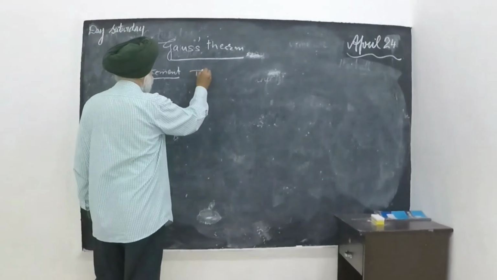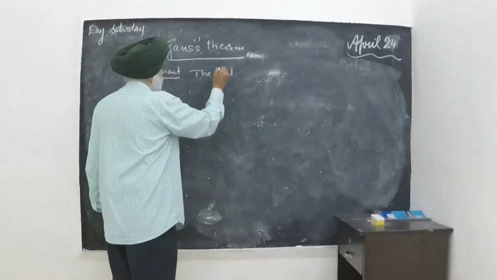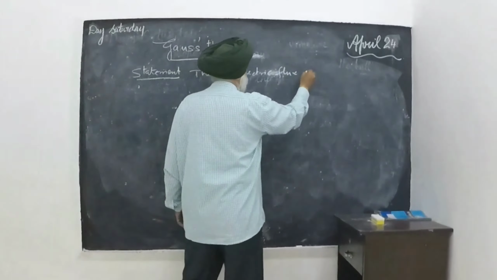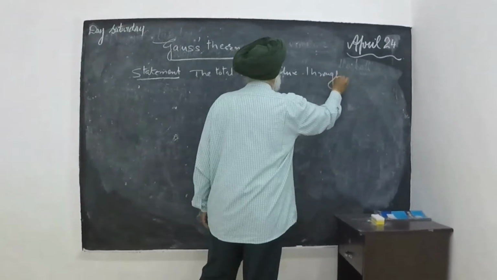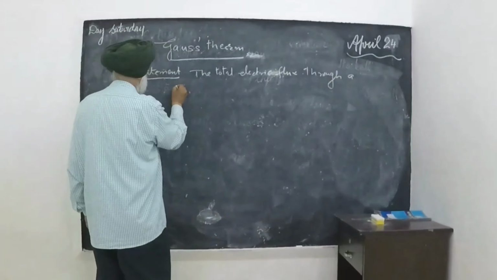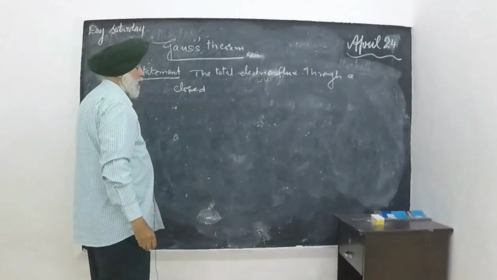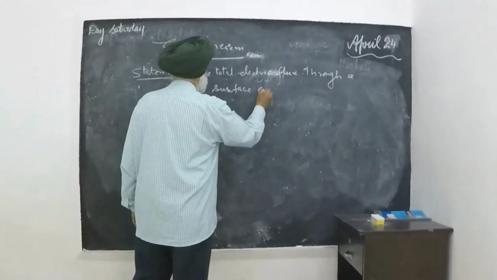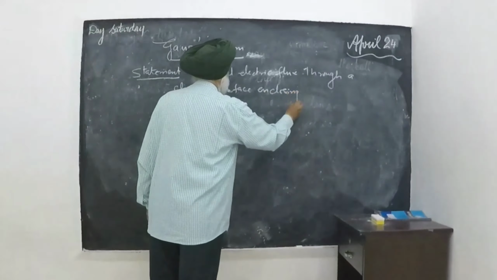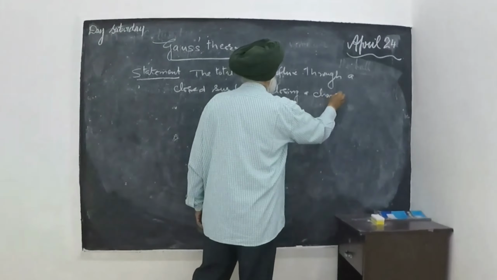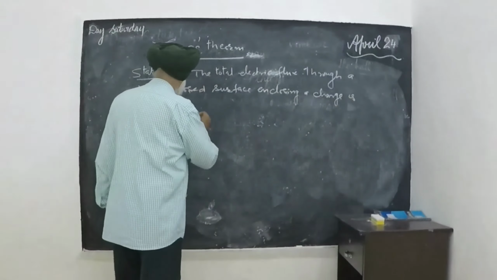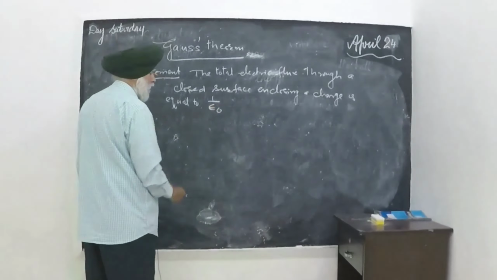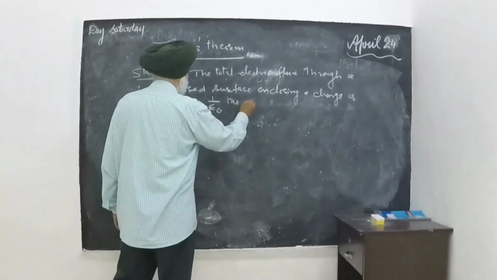It states that the total electric flux through a closed surface enclosing a charge is equal to 1 over epsilon naught times the charge enclosed.